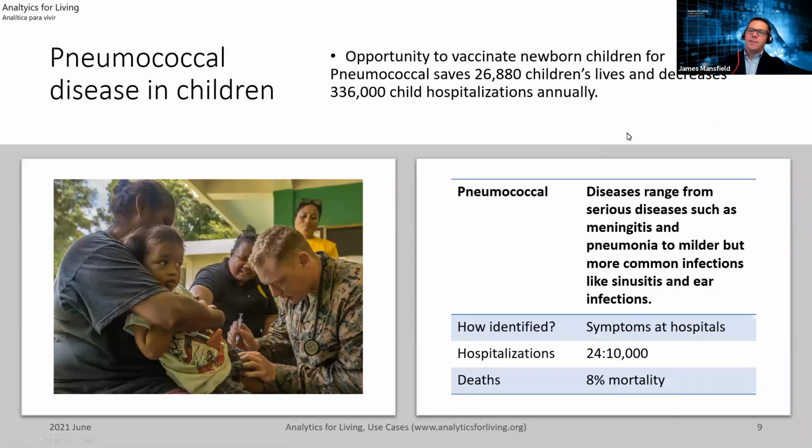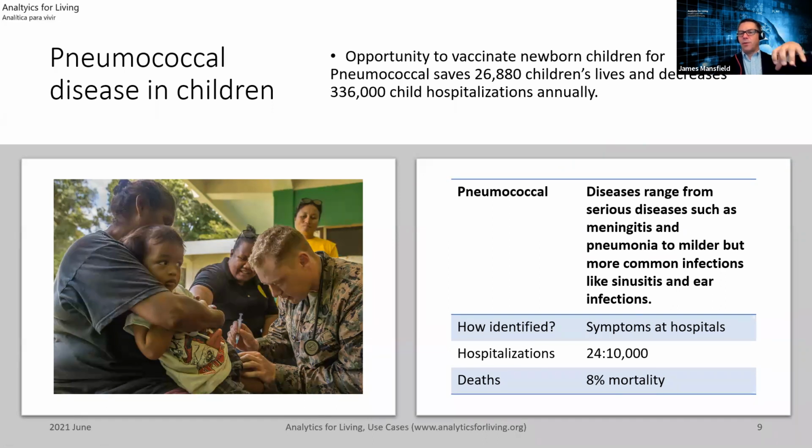Okay, so pneumococcal disease. What's the problem, or what's the opportunity? It's right at the top here. The opportunity to vaccinate, and understand pneumococcal, is a preventable disease, right? There's a vaccine out there, so you can get the vaccine and you don't get pneumococcal. There's still an opportunity here to vaccinate newborn children for pneumococcal, and it would save roughly 26, almost 27 million children's lives per year, 1 year.